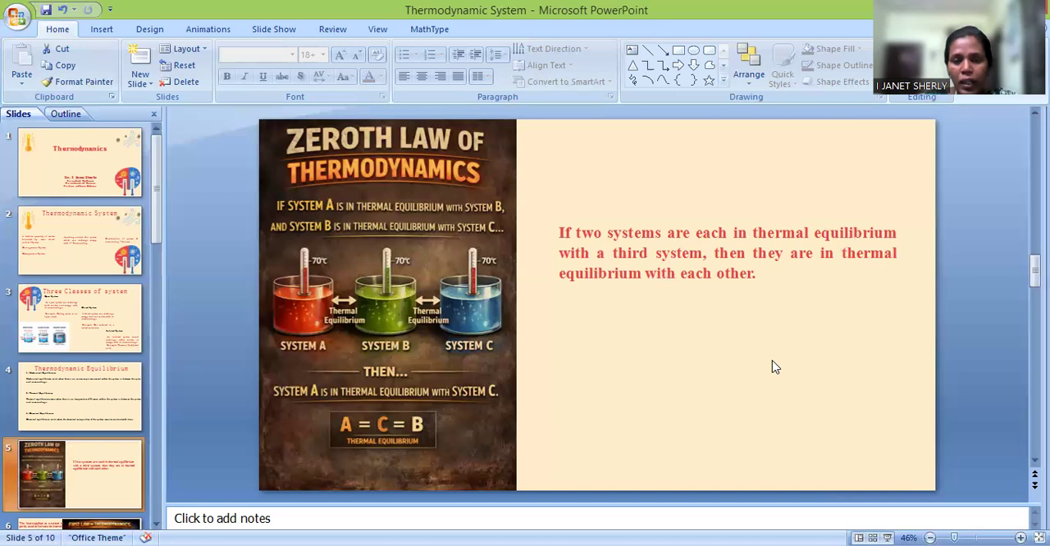Right? So we can state the zeroth law of thermodynamics like this: if two systems are in thermal equilibrium with a third system, then they are in thermal equilibrium with each other. Right? So this is the thermal equilibrium between three different systems. So this is all about the zeroth law of thermodynamics.